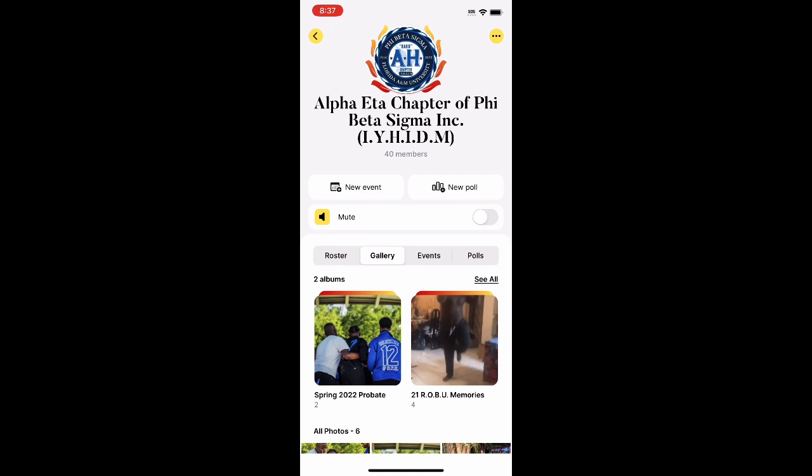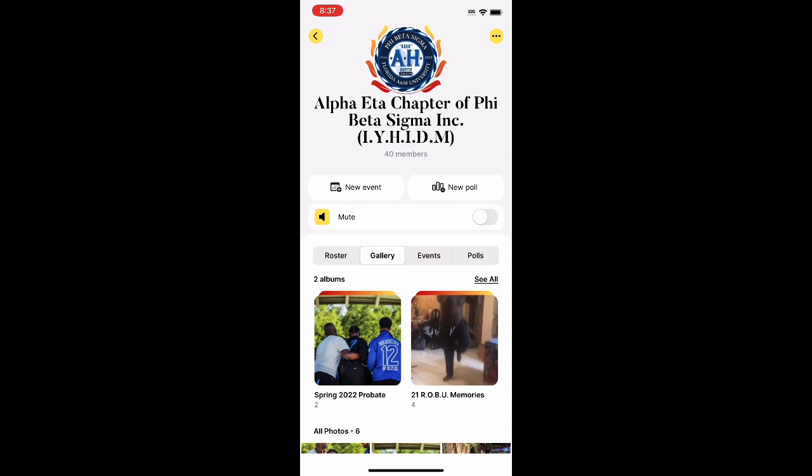When you look at the gallery page, the beautiful thing about the gallery, which is much more beneficial than what we're seeing on your general group chats, is that it allows you to create photo albums just to make sure that you're sorting your memories, right?